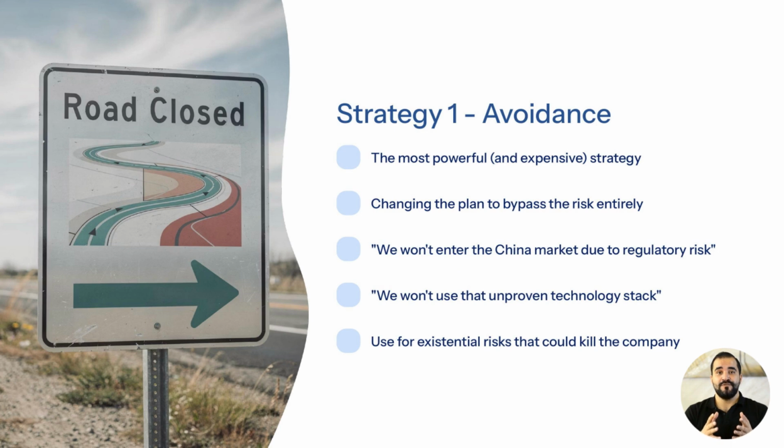Avoidance is the decision to refuse a path entirely because its downside could cripple the company. It's the equivalent of stepping away from a deal, a technology, or a market that carries structural volatility you cannot control. You sacrifice potential upside to protect long-term survival, which is often the rational play when the threat is existential. Avoid entering industries where regulation can shut you down overnight, or avoid depending on unproven tech that might collapse under scale. Avoidance is costly in optionality, but invaluable in preventing fatal strategic traps.